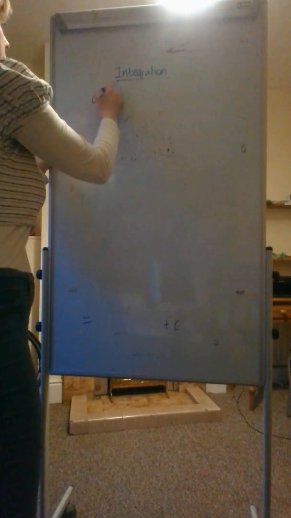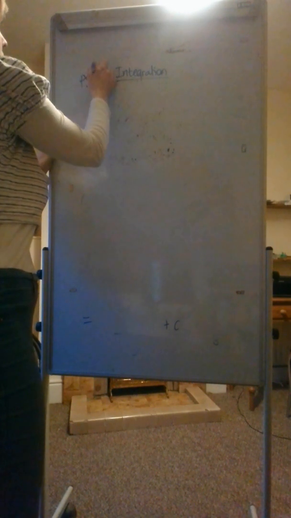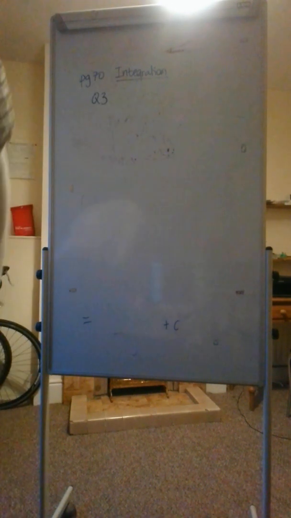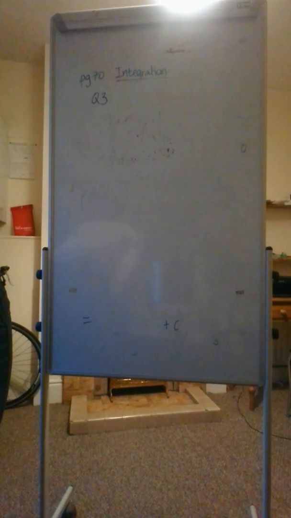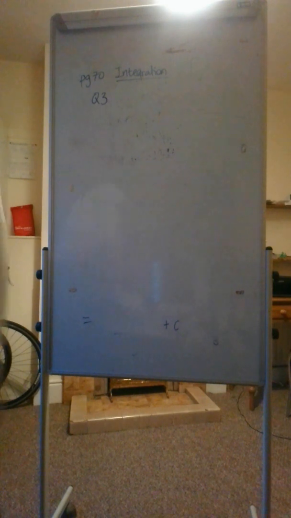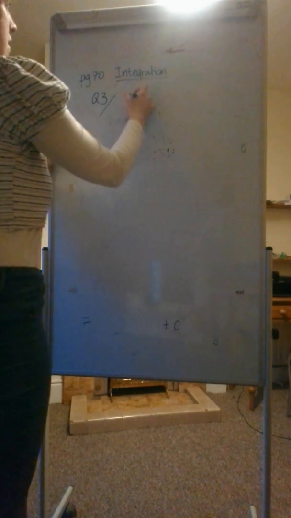I'm going to get you to do three, but I might do one of three because I have a feeling you might look and say, these look a bit harder. So I might do one of three and then plow on and do another one. This is now on page 70. I'm just going to pick a hard one of three. Let's say I do the last one of three.